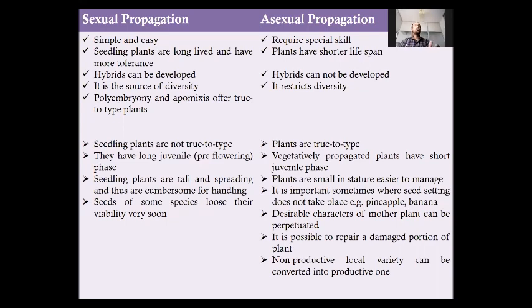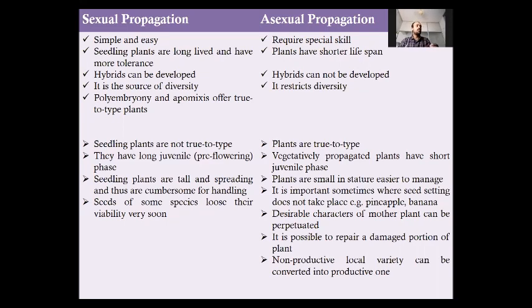Hybrids can only be developed using seed. We cannot develop hybrids without using the seeds. As we know, for making hybrids, the fusion of male and female gametes or the parental gametes is necessary.